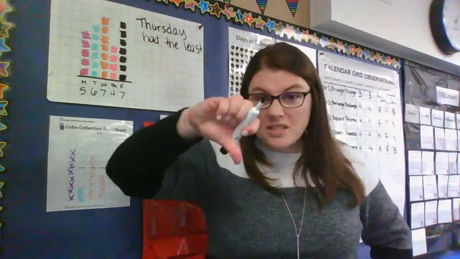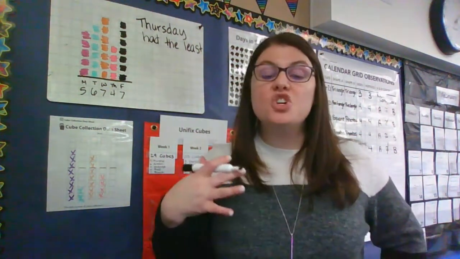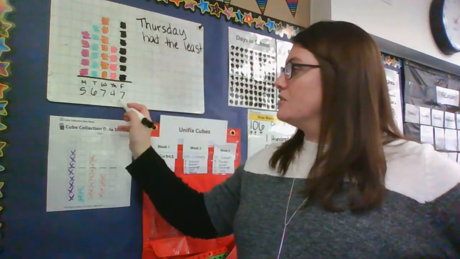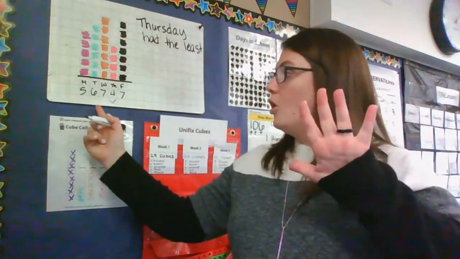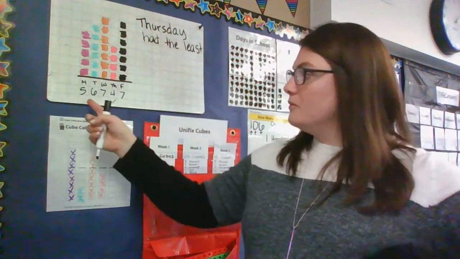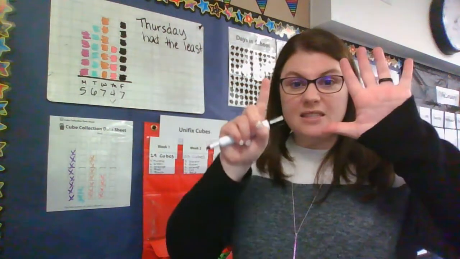Okay, now, so we know Thursday had the least. They had the lowest number. What day had the highest number? Which day had the most or the greatest? Do you hear how I'm using all those different words and they mean the same thing? Which number was the biggest? Well, we know it's not Thursday. We said that was the lowest. Well, we have 5, okay? Oh, but then we have 6. Oh, but then we have 7. So we can look at it that way, knowing we go 5, 6, 7. So 7 is the biggest number.